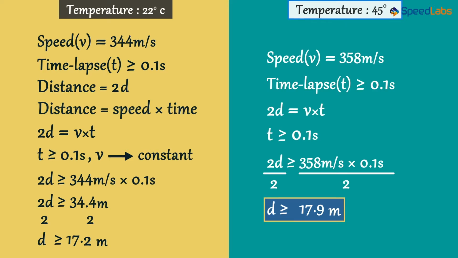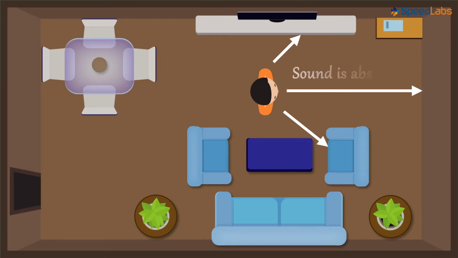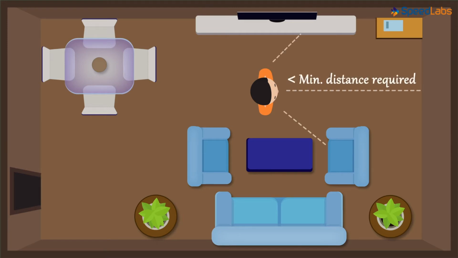Now let me give you another situation. If you clap in your bedroom, will you hear an echo? First of all, our bedroom is filled up with various kinds of stuff. It's not an empty space, which is one of the required conditions to hear an echo. Hence, most of the sound incident on the surfaces of these objects, including the walls, is absorbed by them. Secondly, all these things are at a distance much lesser than the minimum distance required to hear an echo. Hence, we are unable to hear multiple sounds.